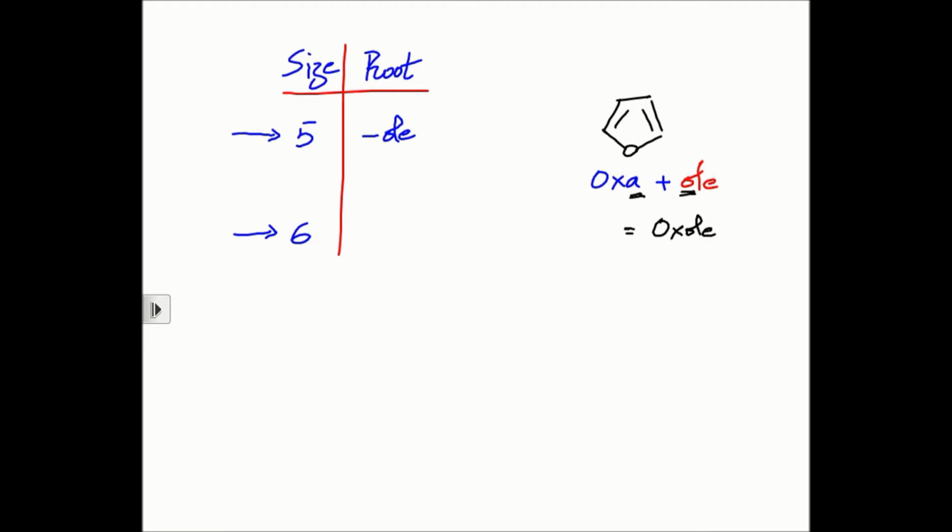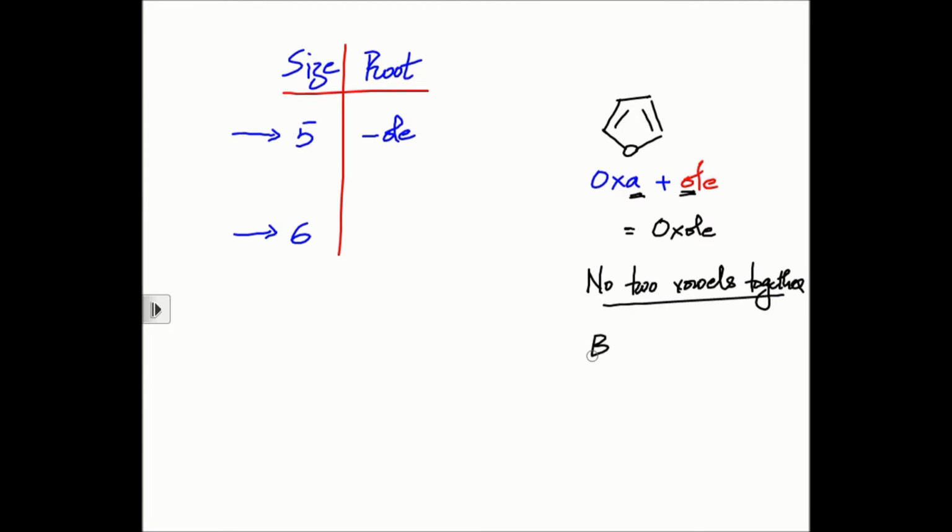You don't say butaene, right? Do you write it as butaene? No, you don't. You write it as butene. But as soon as a diene comes, as soon as a D comes, you retain the A. Do you see that? These are very, very fine rules of IUPAC which tell us how to nomenclate.